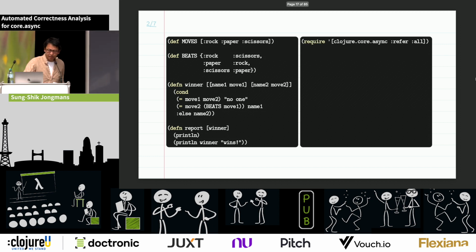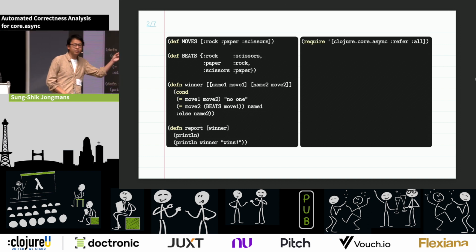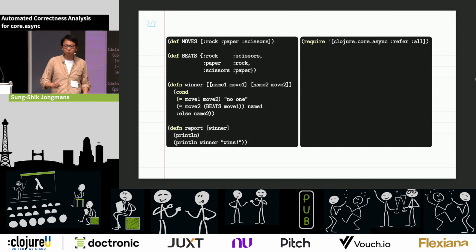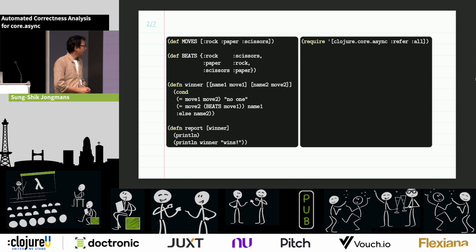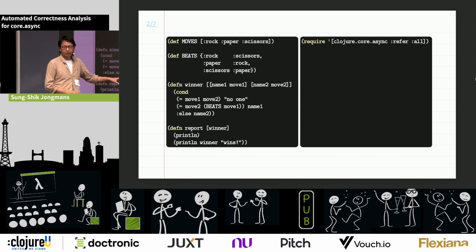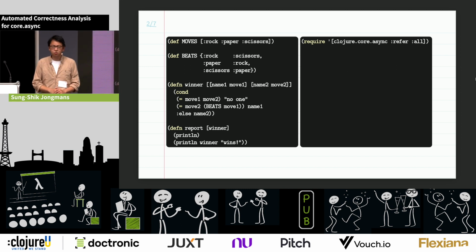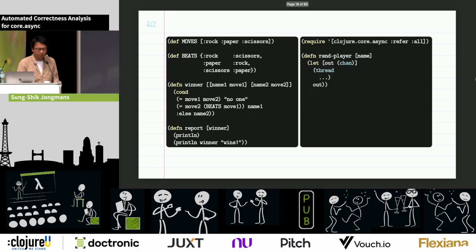So what I'm going to do now is load this core.async library, right? Because we need it to actually define the threads and the channels that we're going to use in this program. And I'll do that using 2 functions, okay? So the first function that I'll write is one to spawn the players and the channels that the players are using. So let's have a look at that.